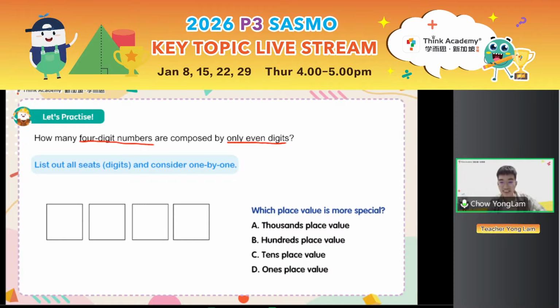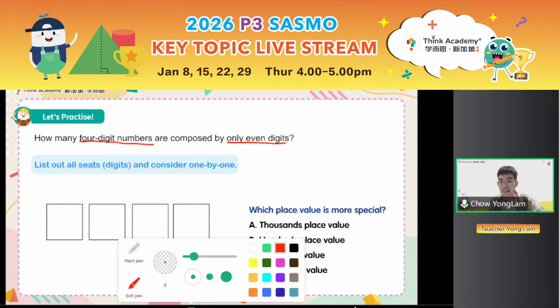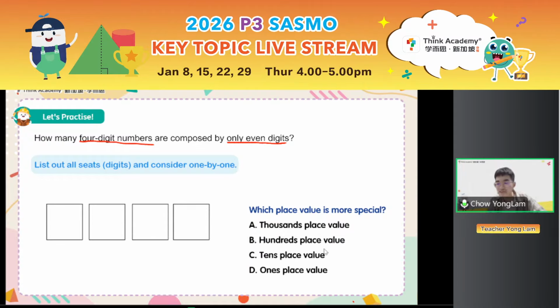Now my question is, among these 4 place values, which place value is the most special? Before you answer, I know it's only even digits. So what are the digits that are even? The even digits are 0, 2, 4, 6, 8. That means surely I can insert all 5 of them everywhere. But wait, Teacher Yongnam, didn't you say in the last question that our choices would decrease because we used up the digits?